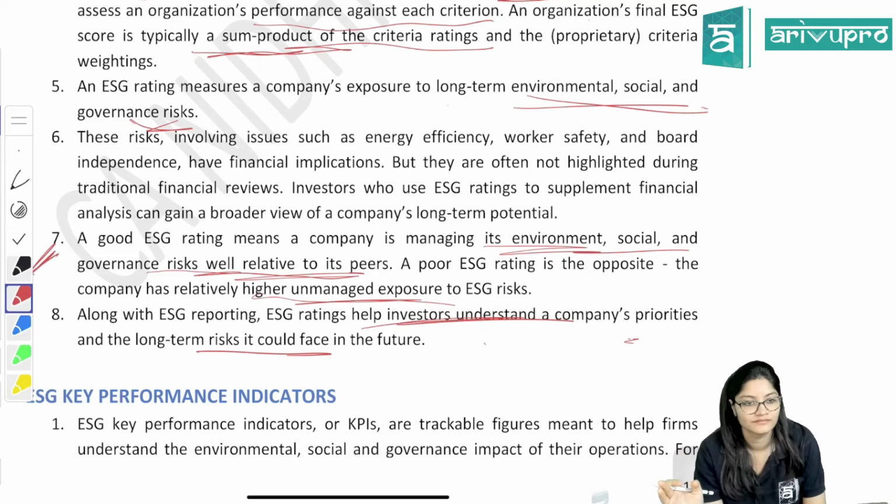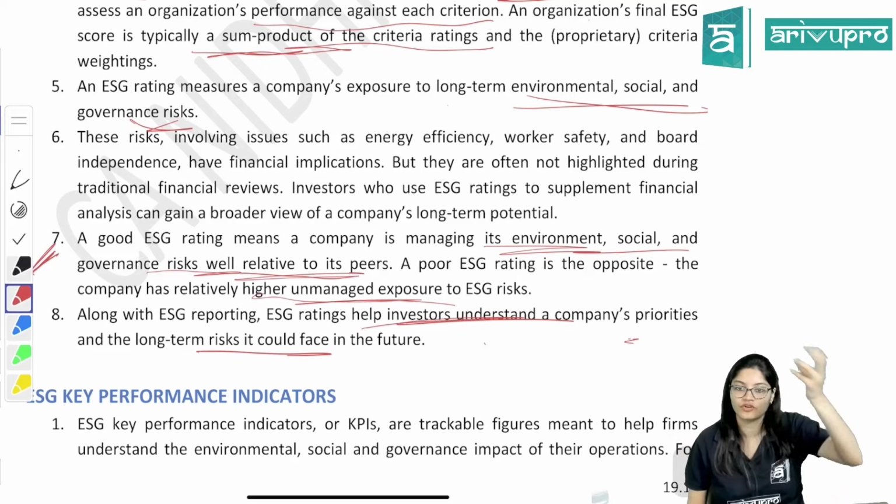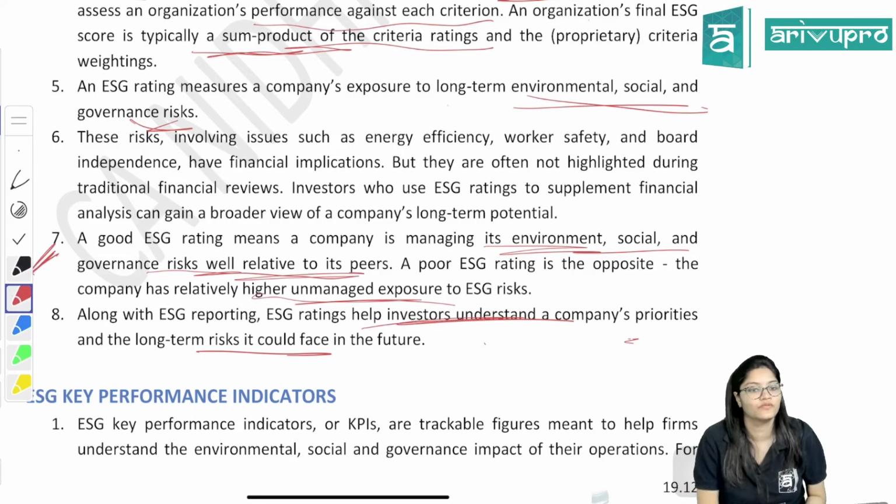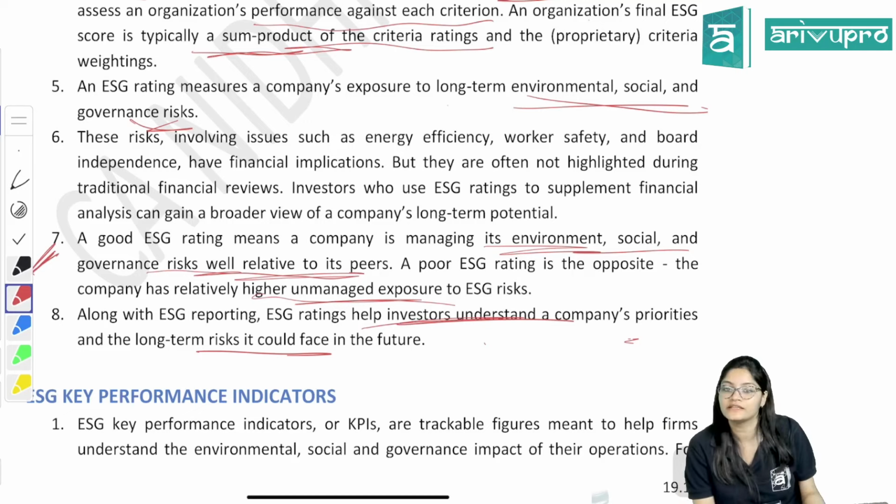Done. So ma'am, even if a short note is asked, we have discussed all the points. Just now I told you 5-6 points easily. Now we can write it down on ESG ratings.